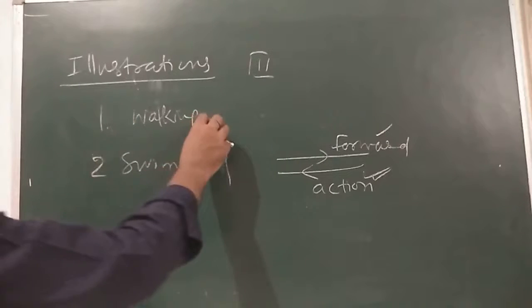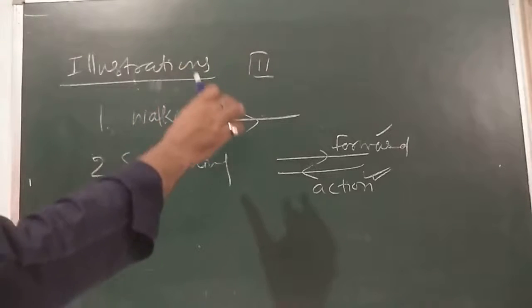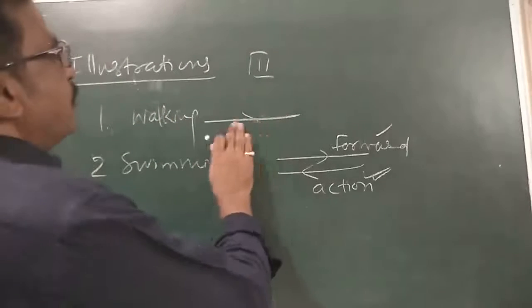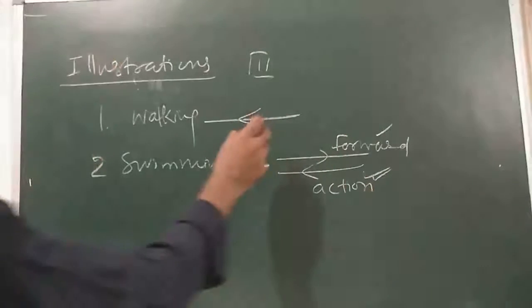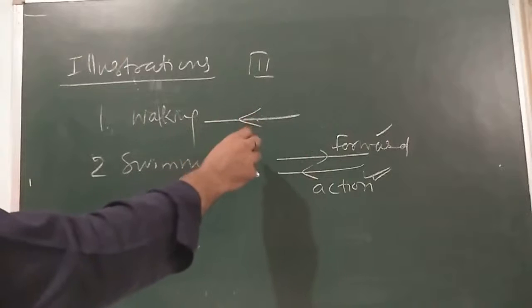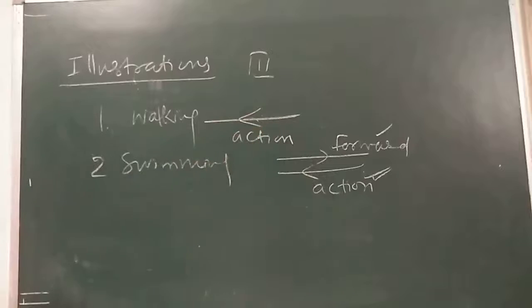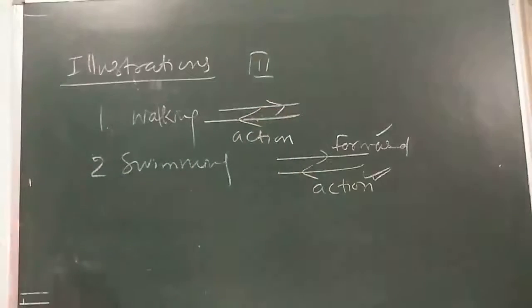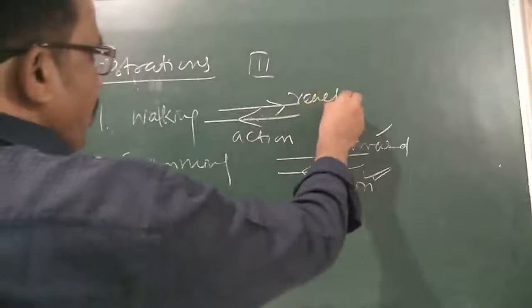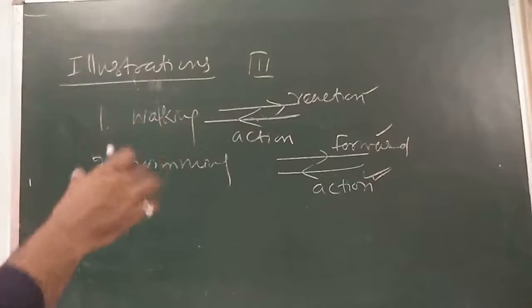Same case in walking. A person presses the ground in the backward direction. What is being done by the person? A person presses the ground in the backward direction, that is action. The ground pushes the person in the forward direction, that is called reaction. Is that clear? So we can easily move.